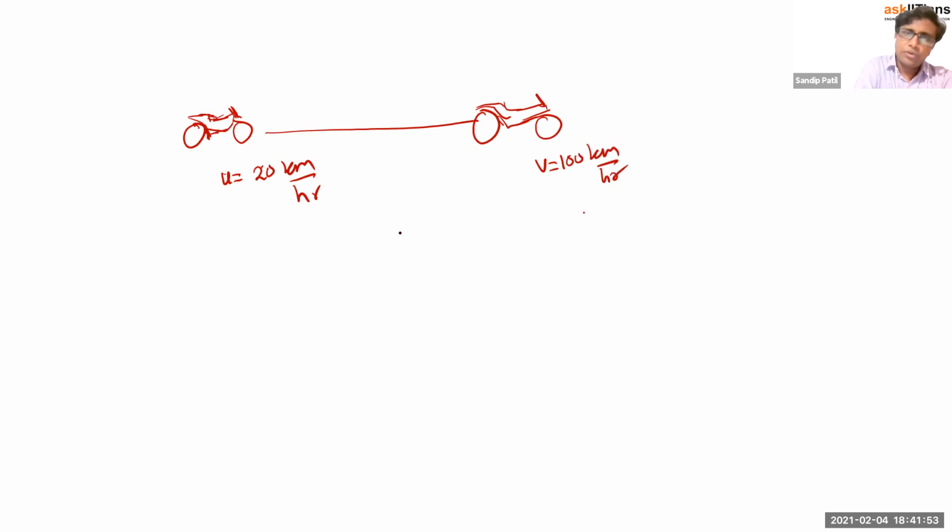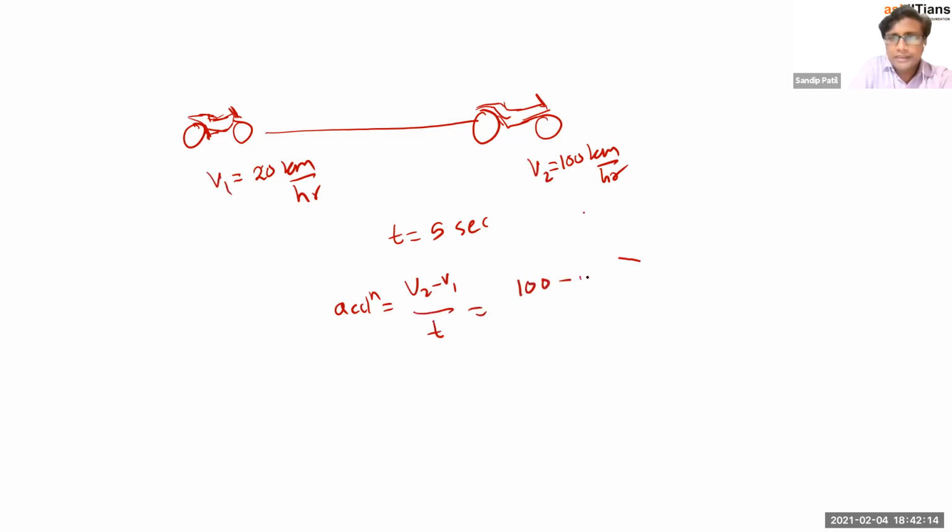Let's say it takes you only 5 seconds to reach there. So how to solve this type of question? Again, acceleration is the change in velocity. So v2 minus v1, the final velocity minus the initial velocity, upon time. So v2 is how much? 100 minus 20 divided by, can I say, 5 seconds?